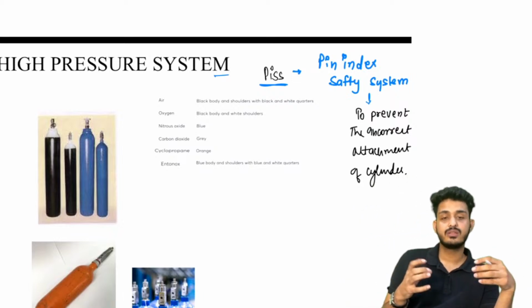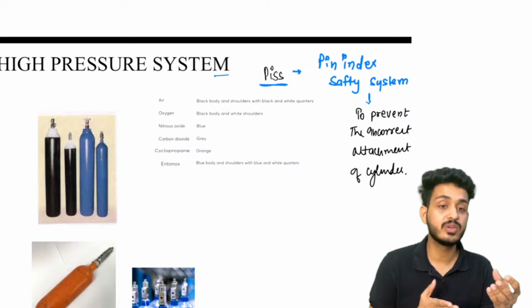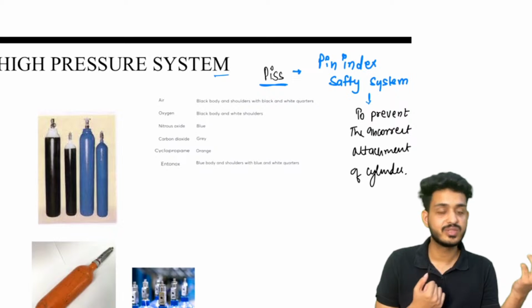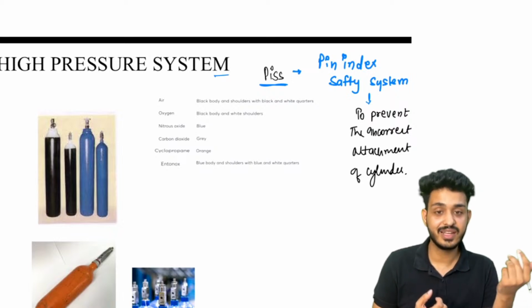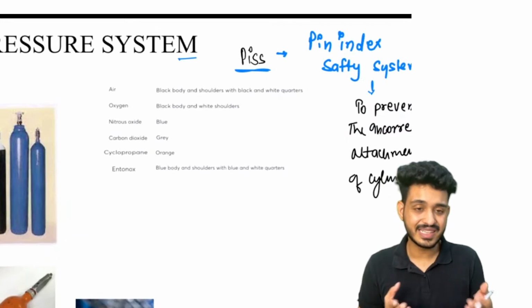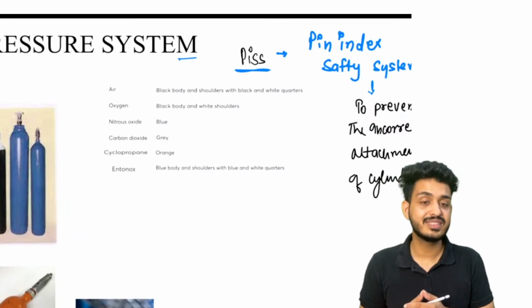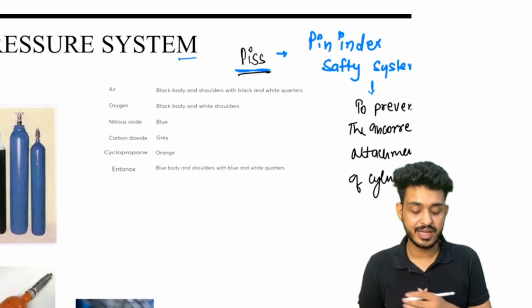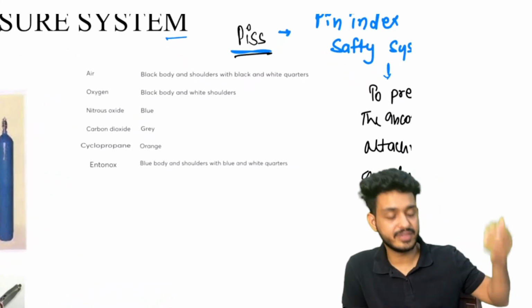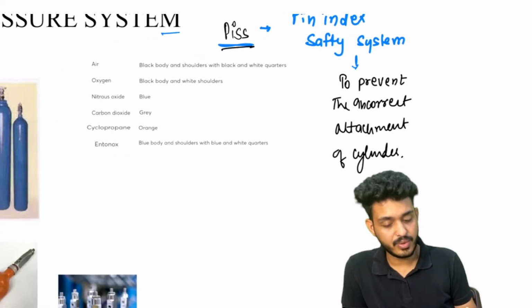For example, some of you must be naughty, and you think, let's attach the nitrous oxide cylinder instead of oxygen today. What will happen? That is a laughing gas, right? The patient will slowly bye bye, right? So to prevent this type of error, in the high pressure system we have PIS, the pin index safety system, for prevention, right?